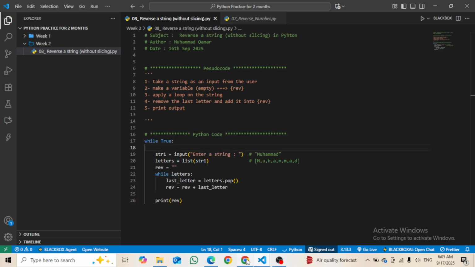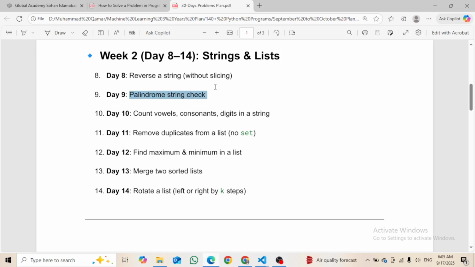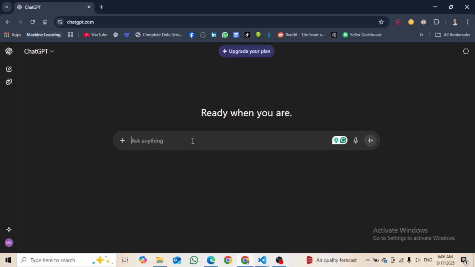So what I am going to do next here is that we are going to check for the palindrome. If you don't know what a palindrome is, let's ask ChatGPT what is a palindrome.